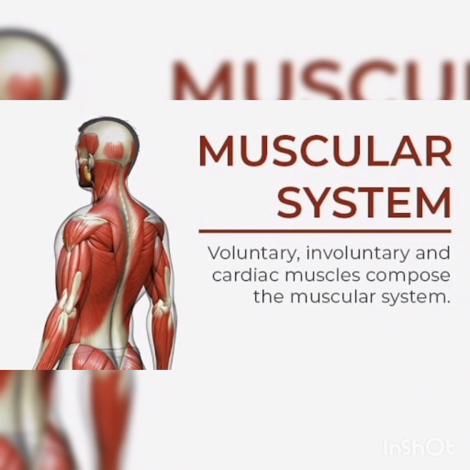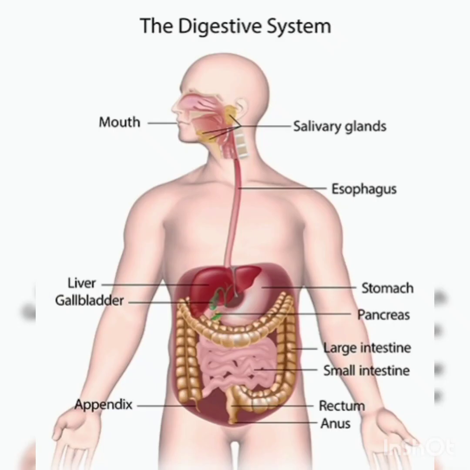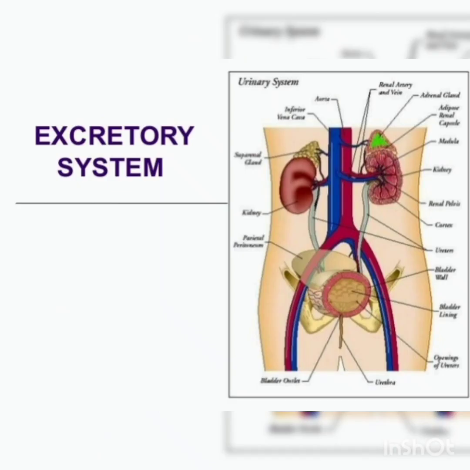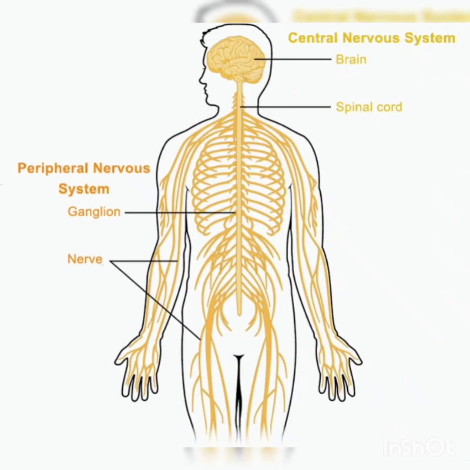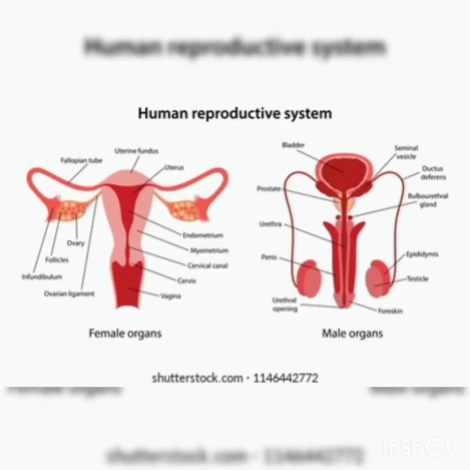Then the next one is the muscular system. Muscular system means the soft parts covering the bones. They are known as muscles. They are attached to the bones, and they help in the movement of different parts of our body. All the muscles of our body together form the muscular system. Today we are going to discuss the rest of the systems in the human body: the digestive system, excretory system, nervous system, and reproductive system.